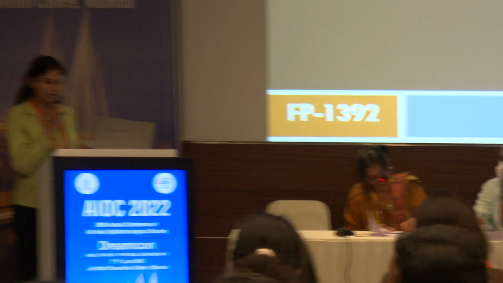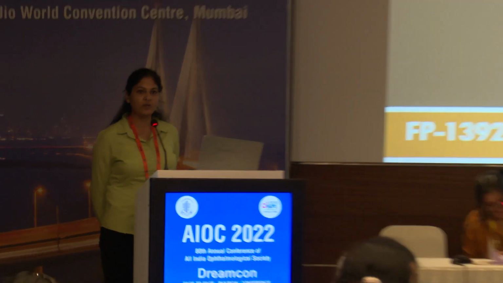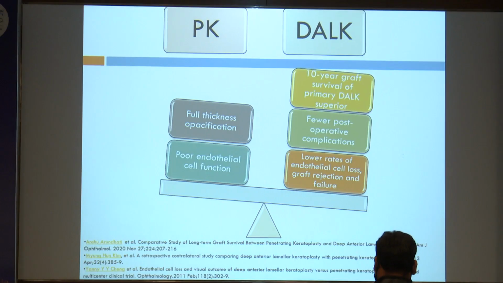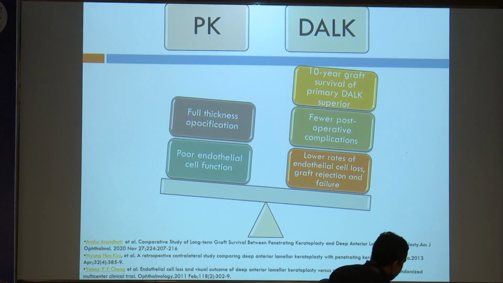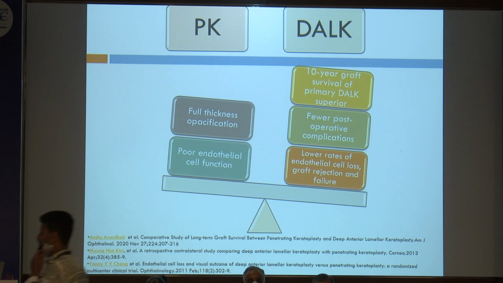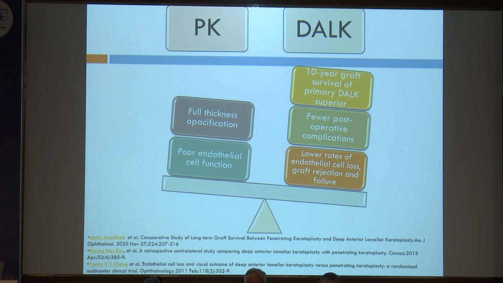Good morning, everybody. The topic for my presentation is repeat deep anterior lamellar keratoplasty for failed primary deep anterior lamellar keratoplasty. As we all know, deep anterior lamellar keratoplasty these days is the preferred surgical option over penetrating keratoplasties in those cases where the endothelial cell function is good. And hence we have lower rates of endothelial cell loss, graft rejection and failure. Also fewer post-operative complications. Since it's an extraocular procedure, we do not enter the anterior chamber.